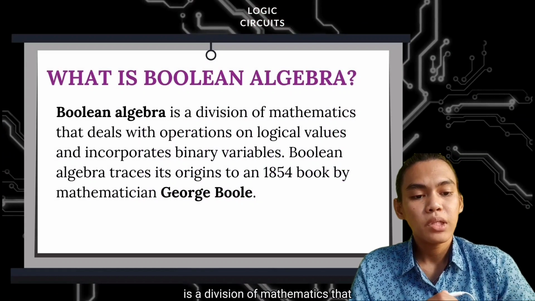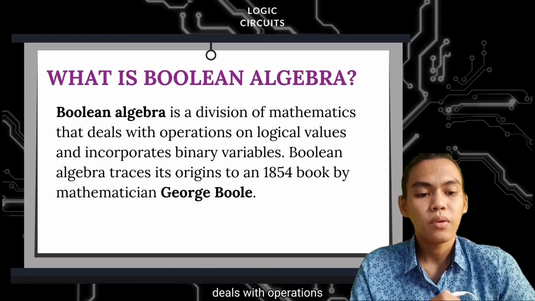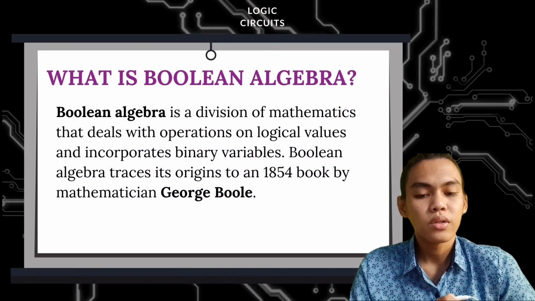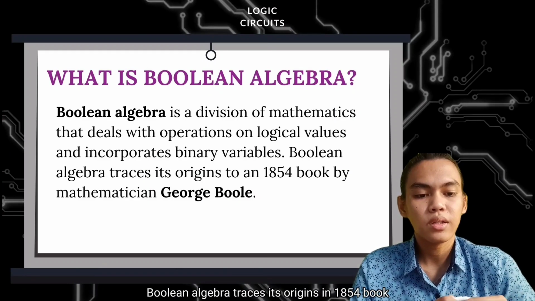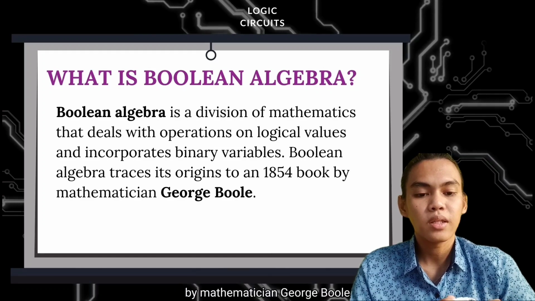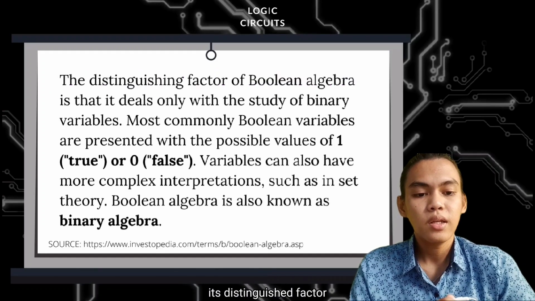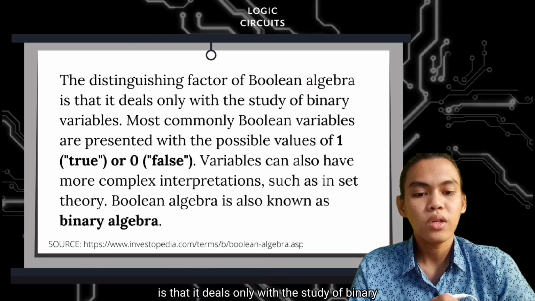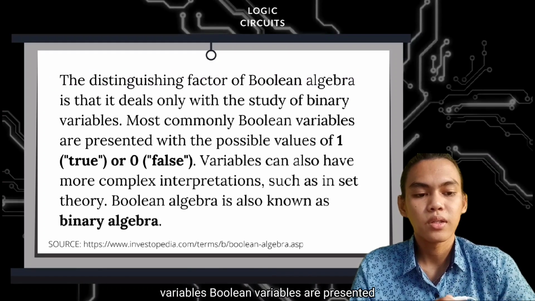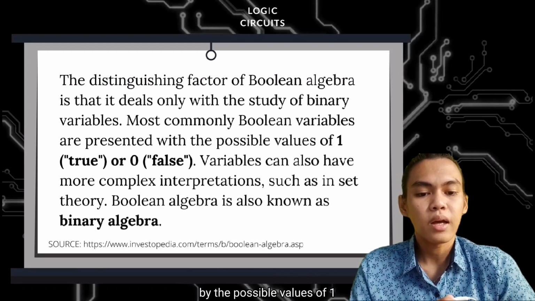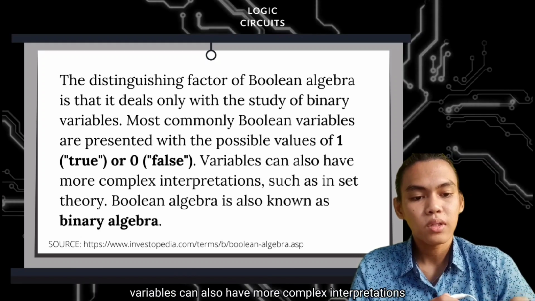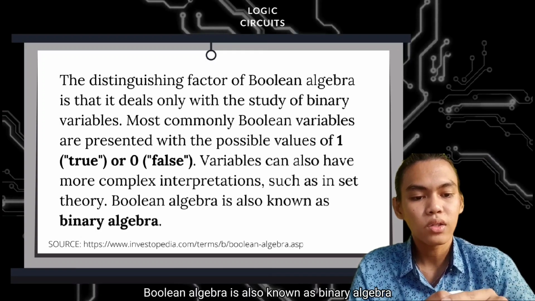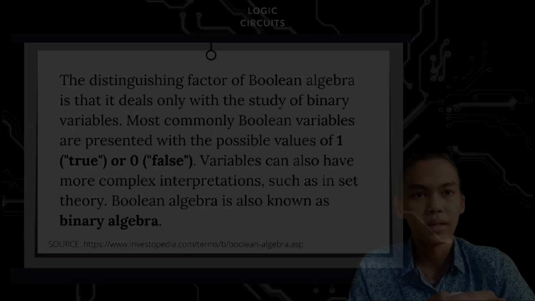Boolean algebra is a division of mathematics that deals with the operations on logical values and incorporates binary variables. Boolean algebra traces its origins to an 1854 book by mathematician George Boole. Its distinguishing factor is that it deals only with the study of binary variables. Boolean variables are represented by the possible values of 1, true, or 0, false. Variables can also have more complex interpretations. Boolean algebra is also known as binary algebra.